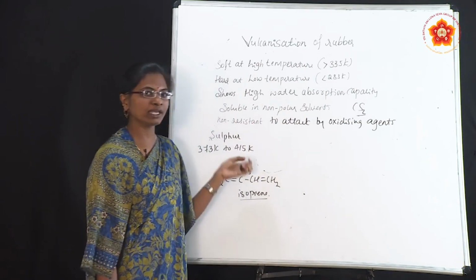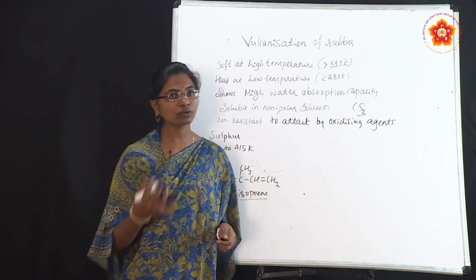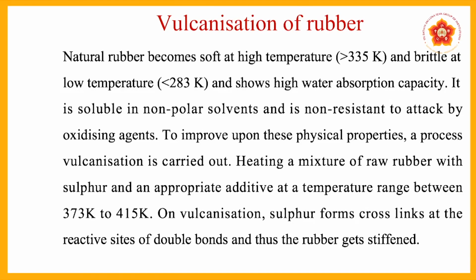To improve these physical properties, we go to vulcanization of rubber. Natural rubber becomes soft at high temperature, more than 335 Kelvin, and brittle, meaning hard, at low temperature, less than 283 Kelvin, and shows high water absorption capacity.